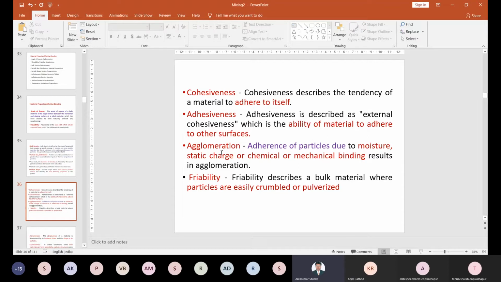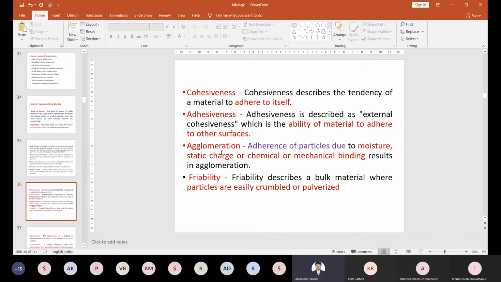Only small particles come together and form a larger particle. If you just pressurize it, shear it, or just touch it, it can be broken down, because it has no cohesiveness or binding property. The particles just come together and form agglomeration. Suppose you transfer the same material from one container to another container. With that transferring, the agglomeration breaks down because it does not have strength. Understand? Due to this agglomeration, there is also a chance of demixing.